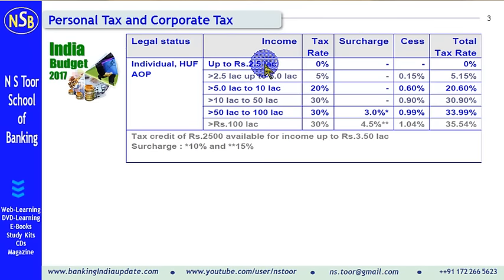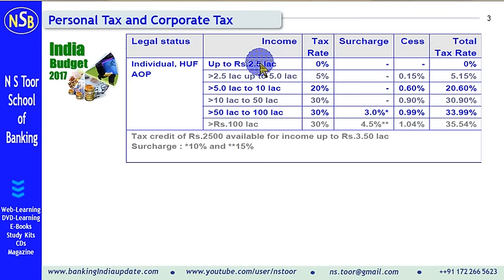For senior citizens, age between 60 to 80 years, this exemption amount is 3 lakh. For very senior citizens, age of 80 and above, this exemption amount is 5 lakh.